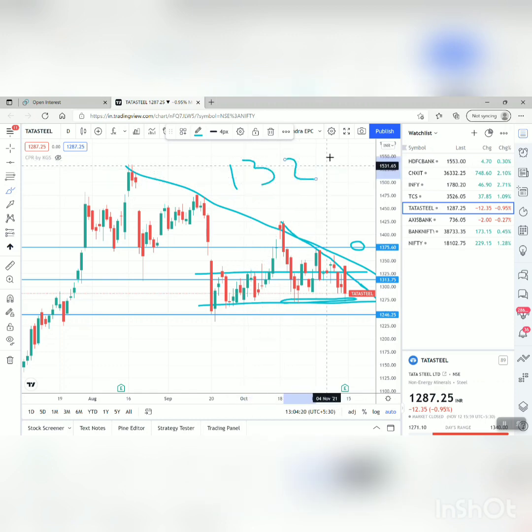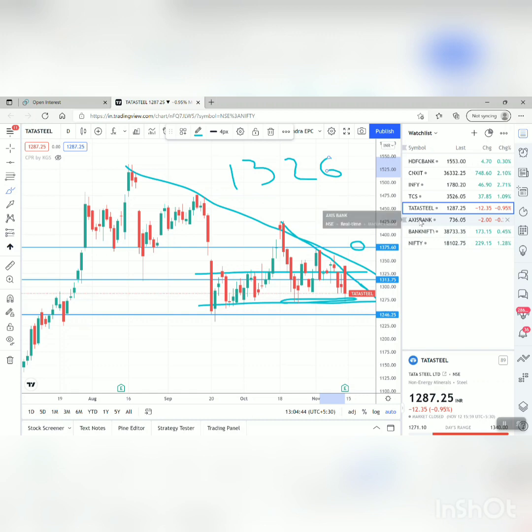1326. So mark this word. In this case, as soon as it is going above 1326, I will try to enter in the equity or option, whatever, and in case it goes near to 1275, I will definitely buy equity. So that's my trade for Tata Steel. That's the trade I'm coming with.